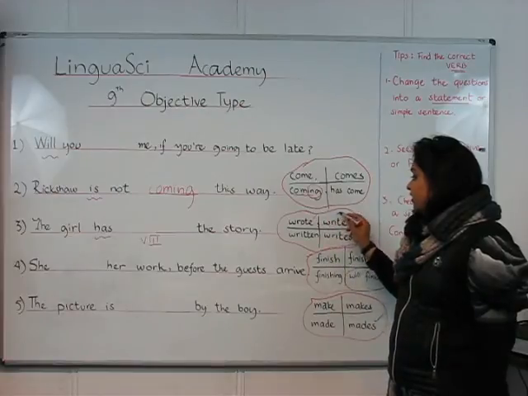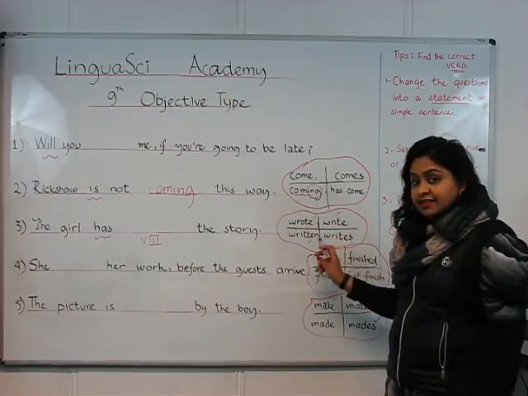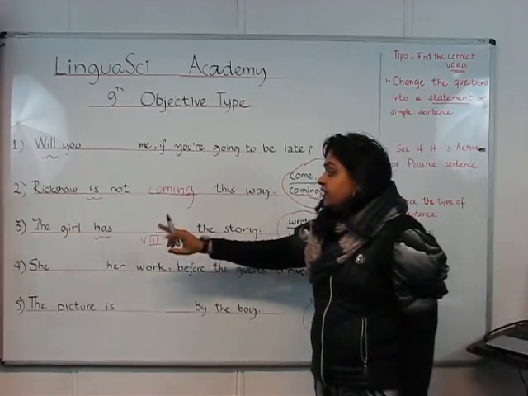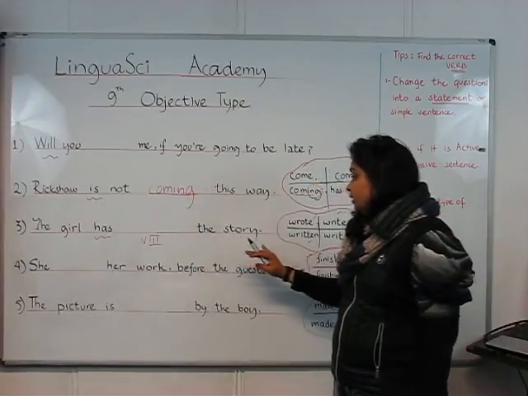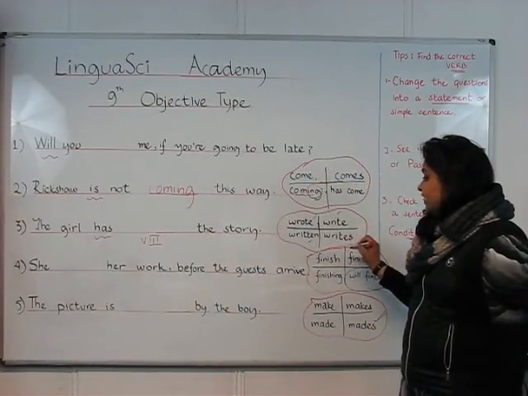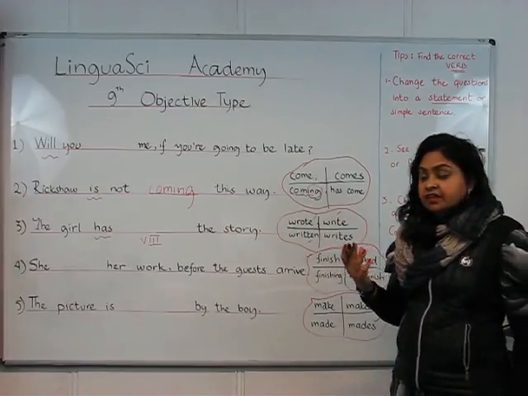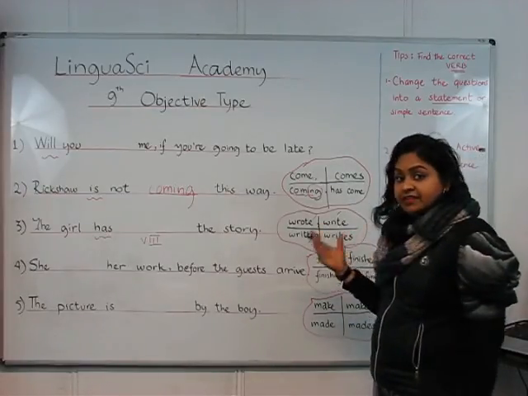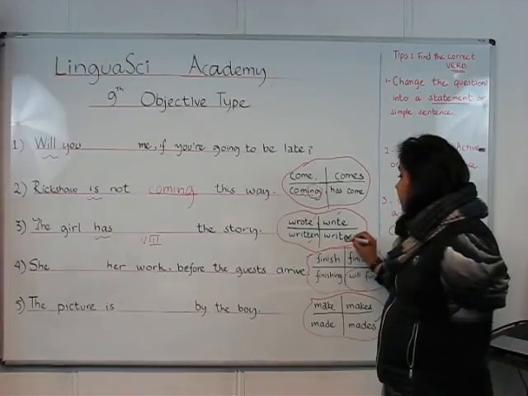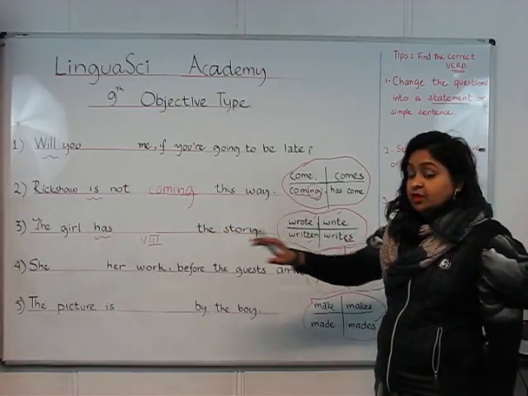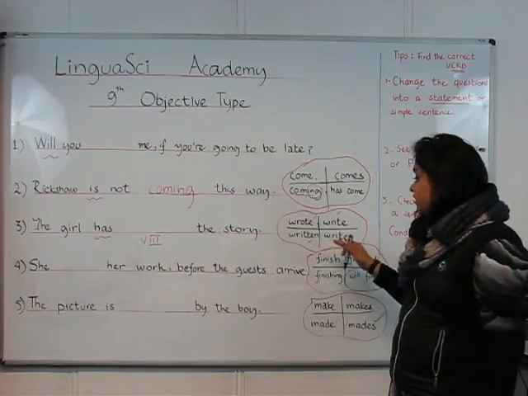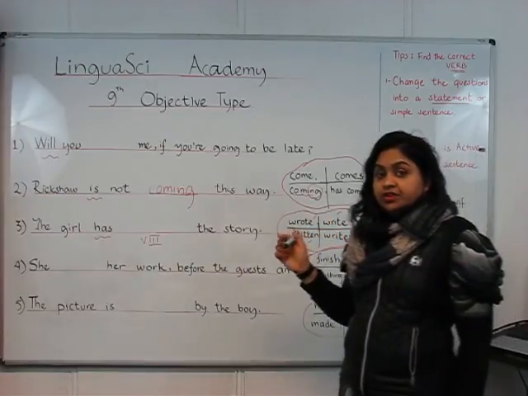Wrote is the second one, write is the first one, written. This is the third form. So we are going to put that the girl has written the story. Writes is the first form, and also it's in the present simple, and we cannot use it with has, not at all. So this is not our option.